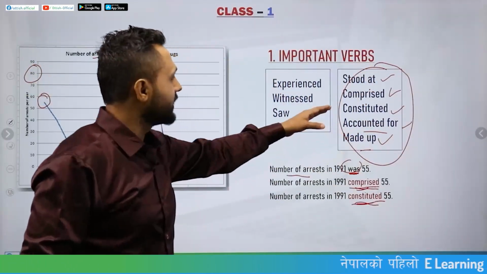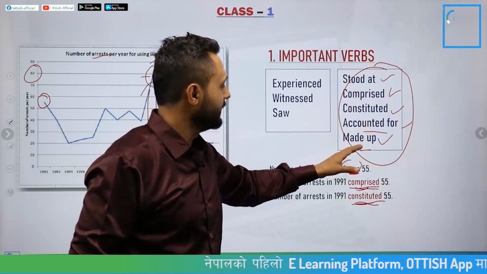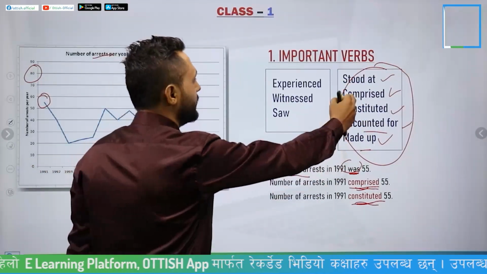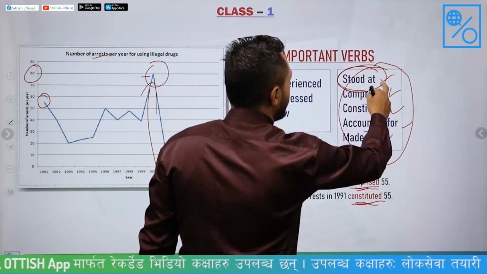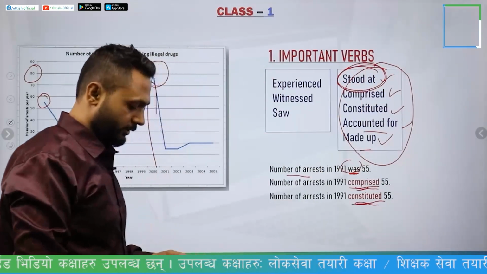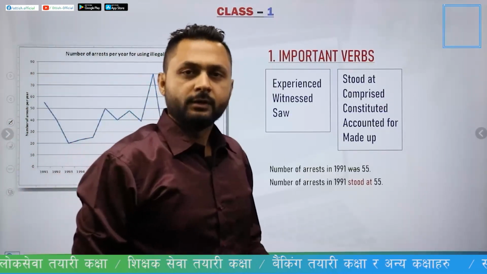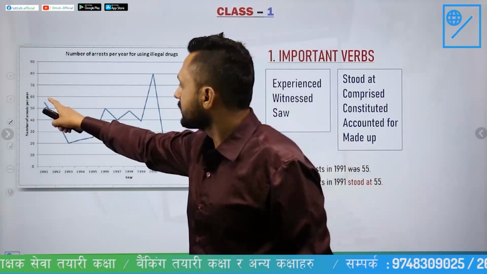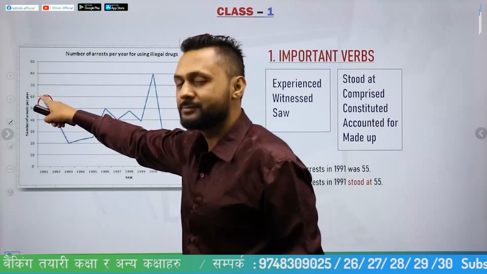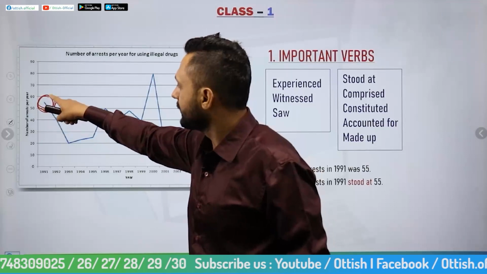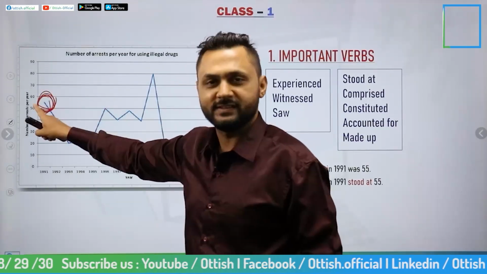Okay, so these are the verbs that you must understand, and there is an exception here, and the exception is this verb, stood at. This verb can be used when you are writing about the initial data.